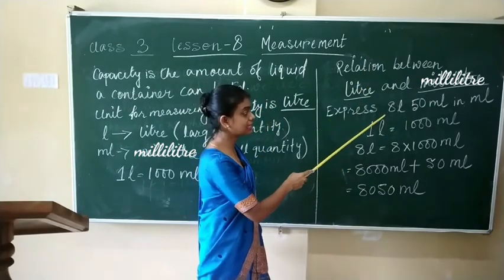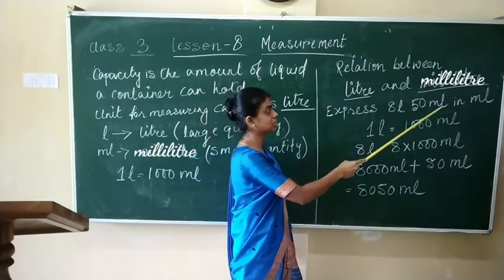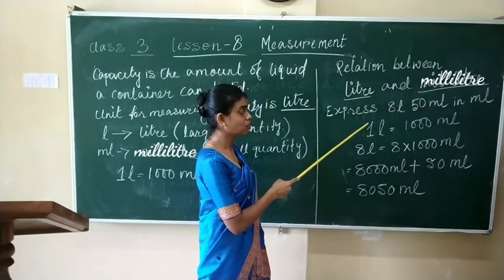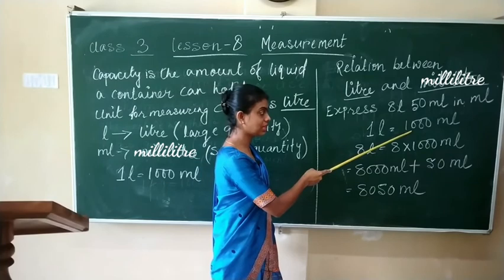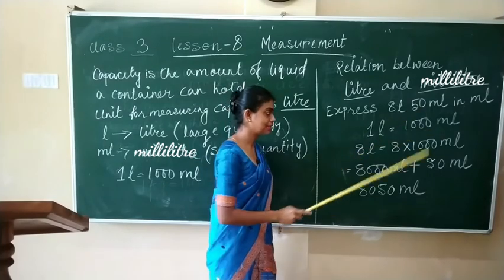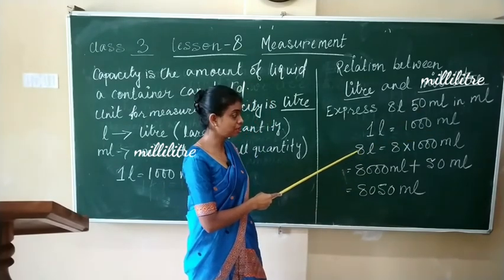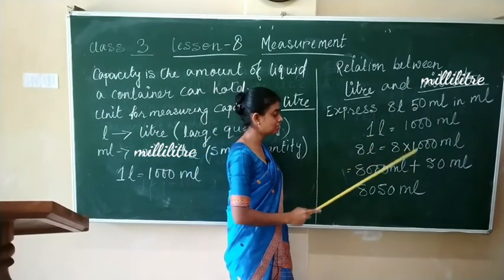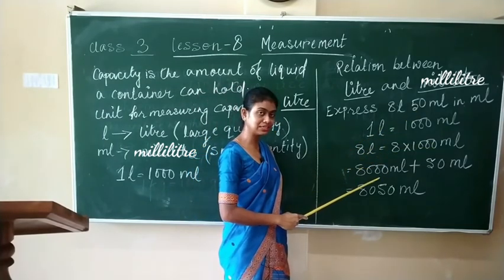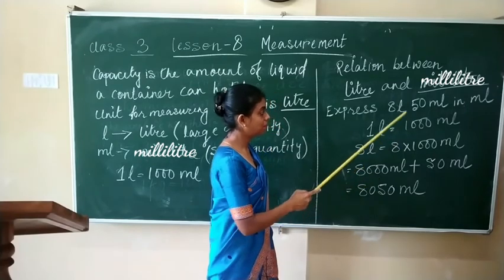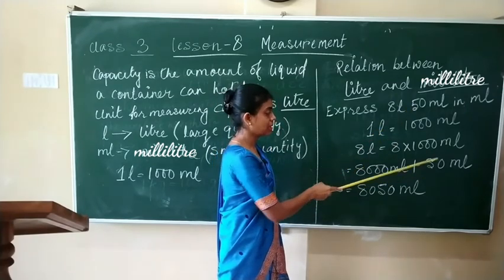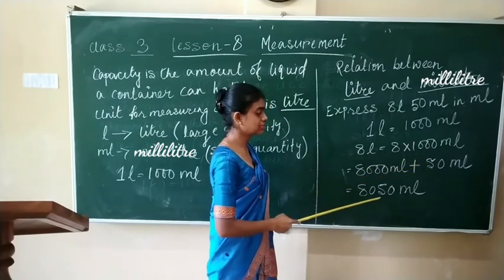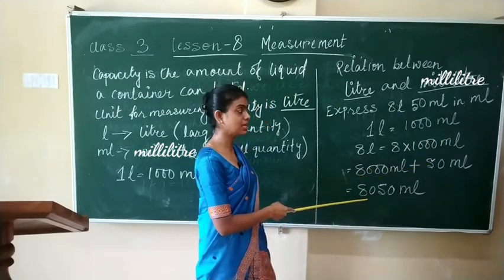Express 8 liter 50 milliliter in milliliter. 1 liter, we know 1 liter is equal to 1000 milliliter. Therefore, 8 liter will be equal to 8 into 1000 milliliter, that is 8000 milliliter plus 50 milliliter. 8000 milliliter plus 50 milliliter is 8050 milliliter.